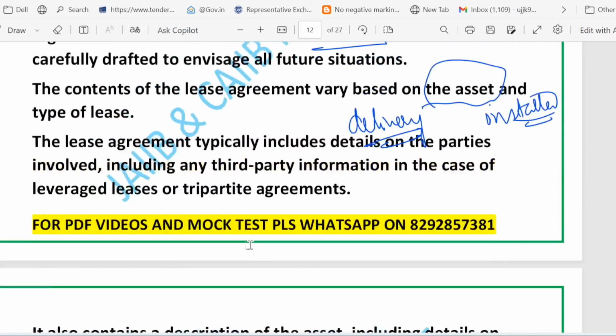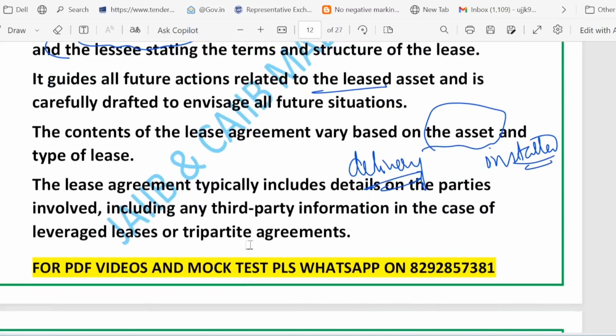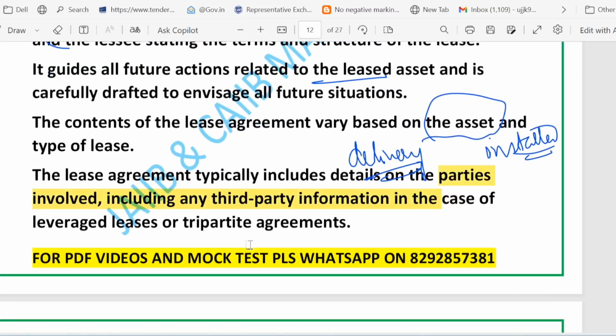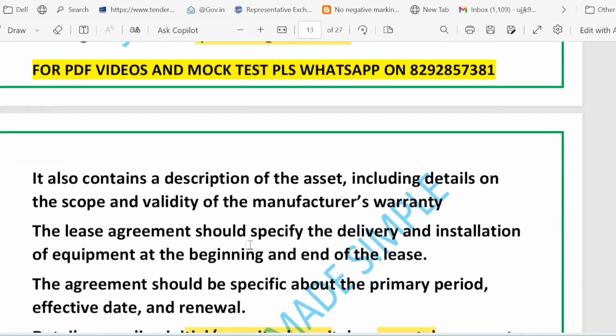So what are the points we have talked about just now? We have talked about the parties involved, which means the names and addresses of the lessor and lessee. In the leveraged or tripartite lease, the lessee includes the financier or equipment seller. Then we talked about the tripartite agreement, which means a three-way agreement: lessor plus lessee plus financier or supplier, often used when the lessor borrows to buy the asset.